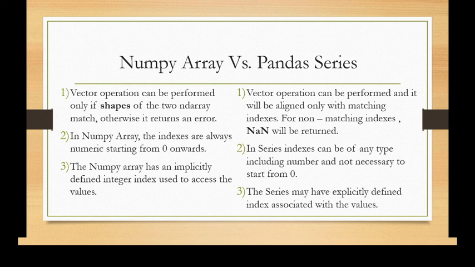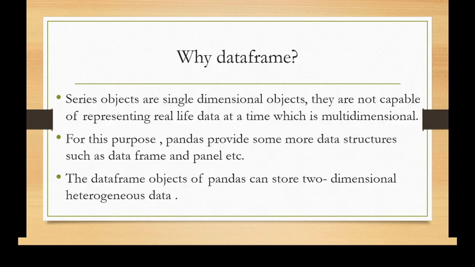Number two, in a NumPy array, the indexes are always numeric, starting from 0 onwards. Whereas in series, indexes can be of any type, including numbers, and not necessarily starting from 0. Number three, the NumPy array has an implicitly defined integer index used to access the values. Whereas in series, you have to explicitly define the index associated with the values. So there is an advantage of series over NumPy arrays.